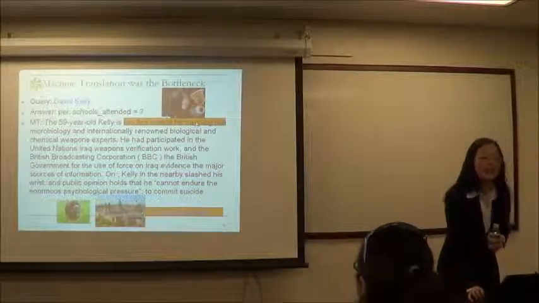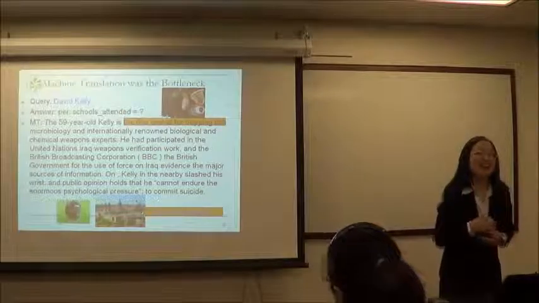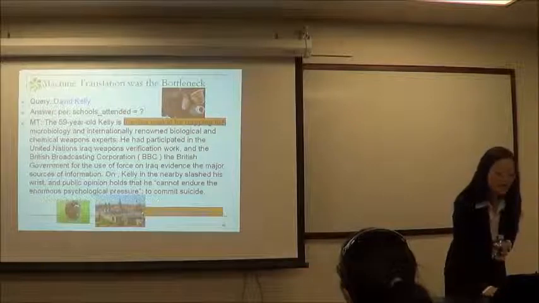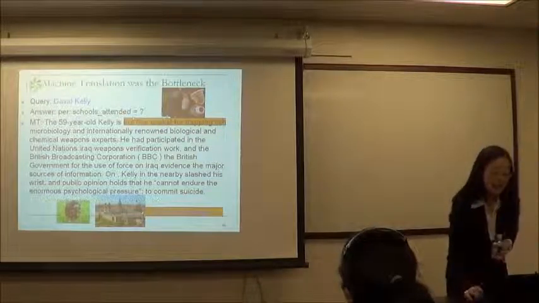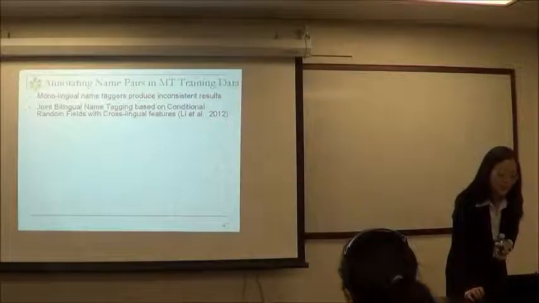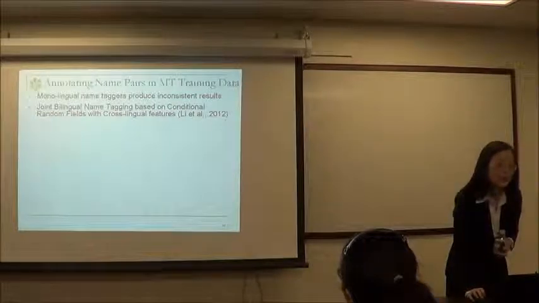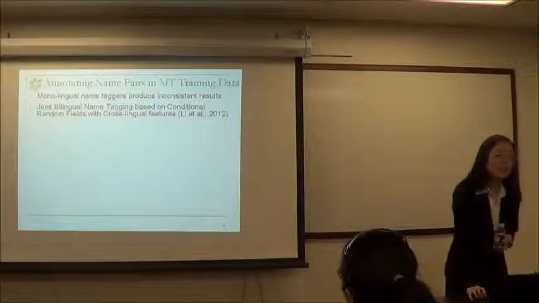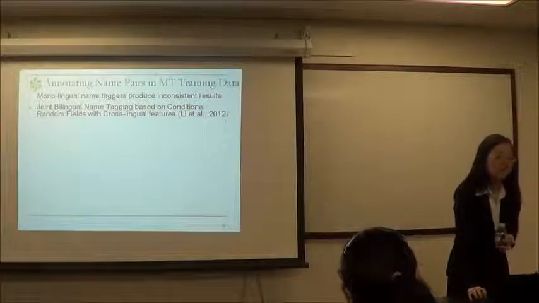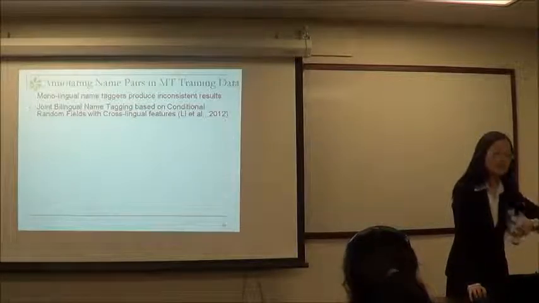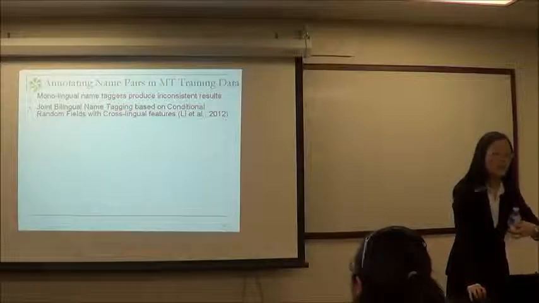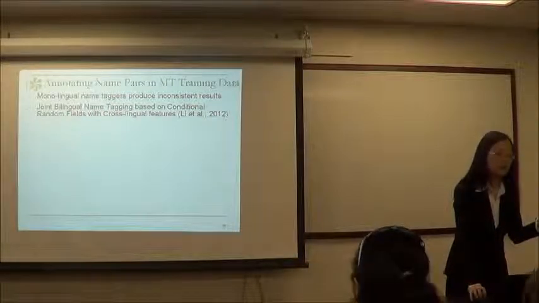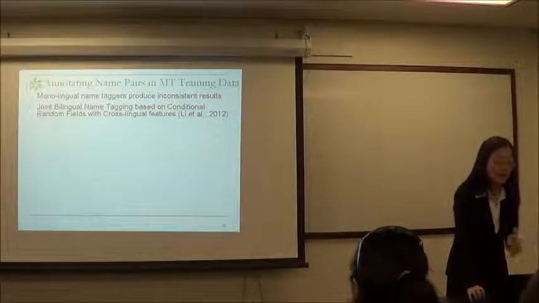Okay, so we can see the challenge is if we want to find the information from MT output, they already missed a lot of information. We have no way to recover it, right? So what we would like is an MT system that really tightly integrates our information extraction techniques so that it can give us accurate information translation. Maybe it can sacrifice something on fluency and other not so important context, right?